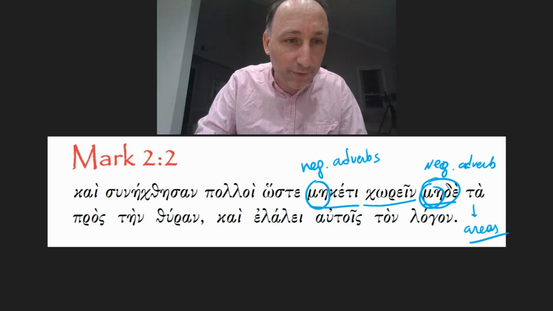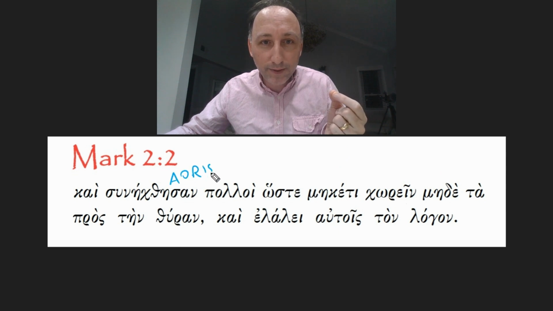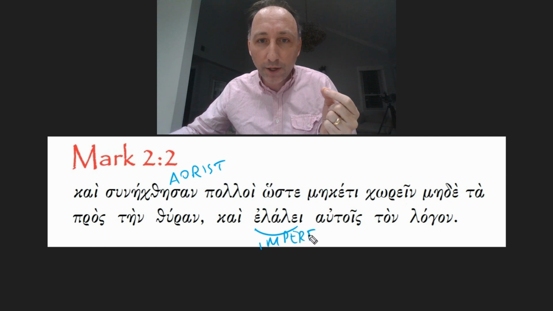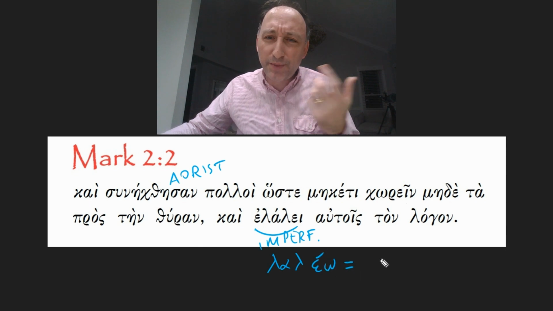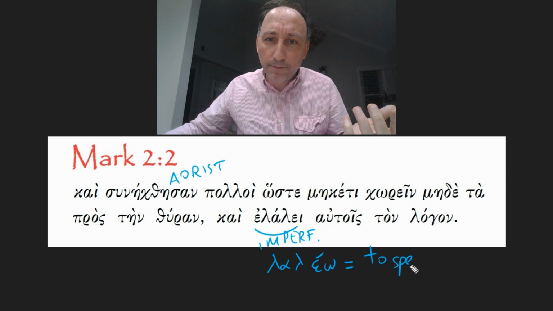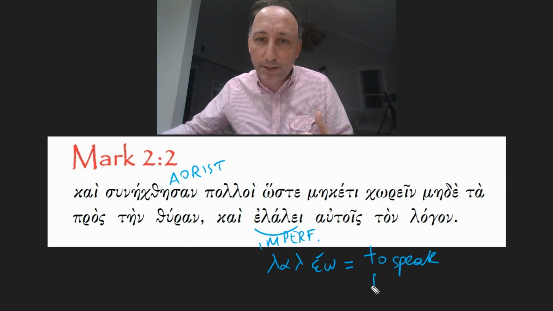And the second part of the sentence moves from the aorist here to the imperfect tense of this elale. Well, the verb laleo is a verb that is used to indicate the idea of speaking, talking.